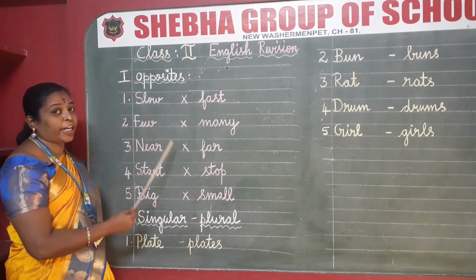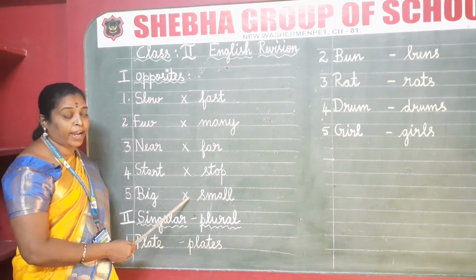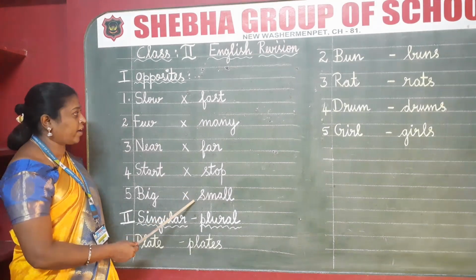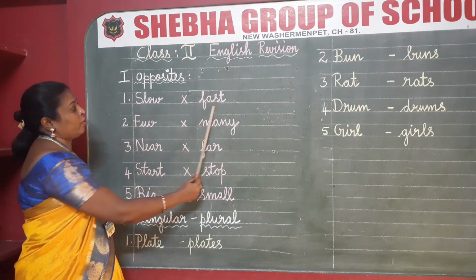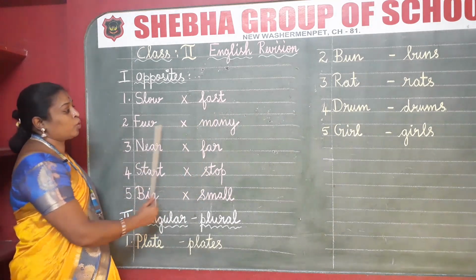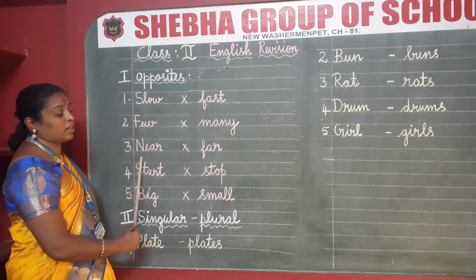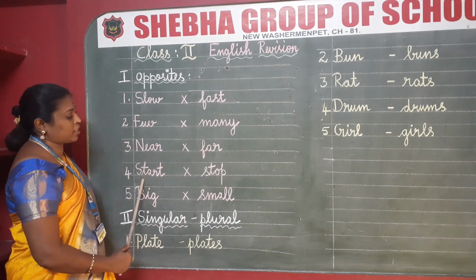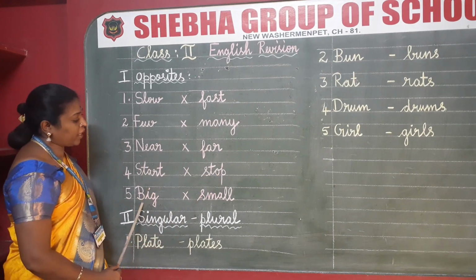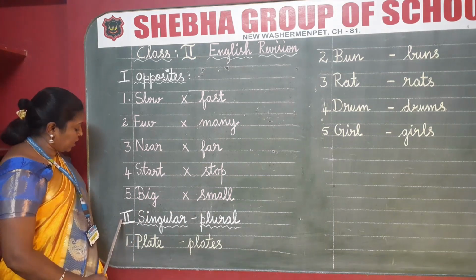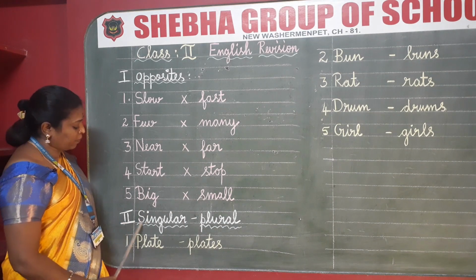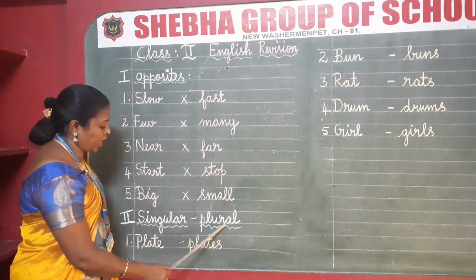Okay, students, while writing you have to spell the word and write with neat, good handwriting. Let me once again repeat the opposites. Slow, fast, few, many, near, far, start, stop, big, small. After finishing the second, you have to write the second Roman letter, singular, plural.